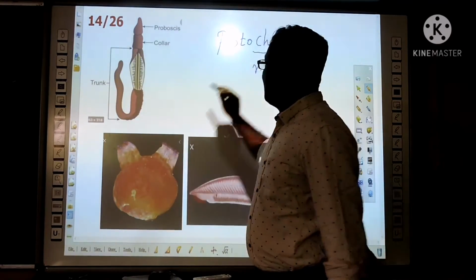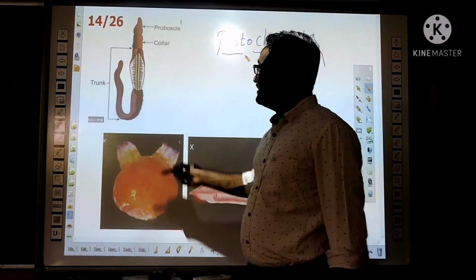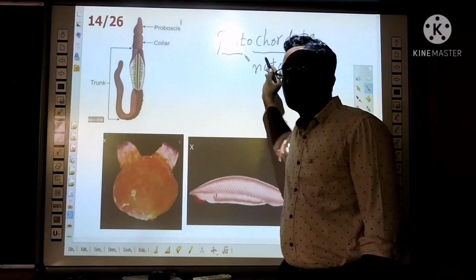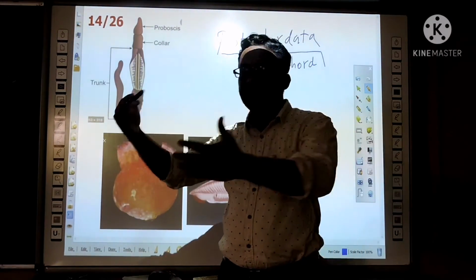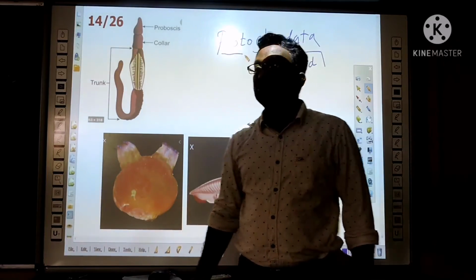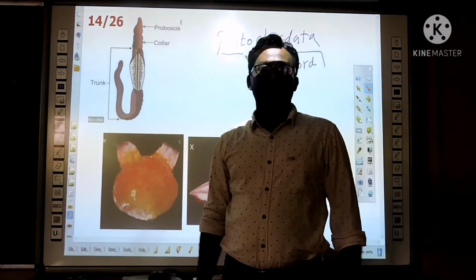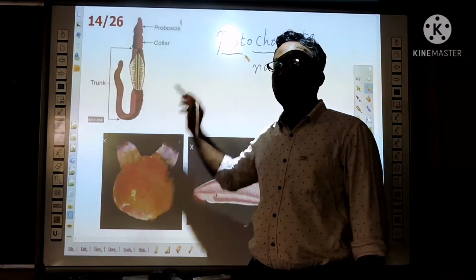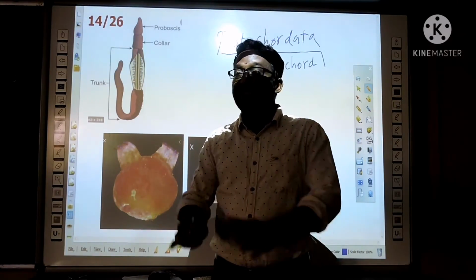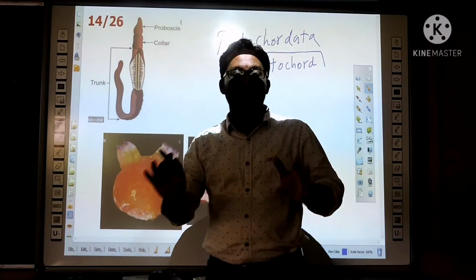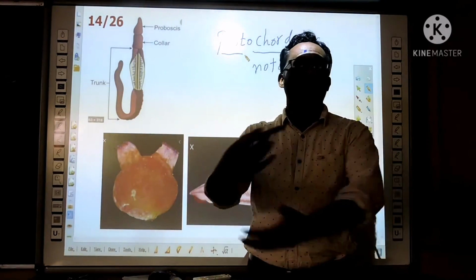They are called Protochordata because these animals do not have the notochord on the back throughout life. In some life stages only they have the backbone or notochord. This notochord separates the nervous system from the alimentary canal. This arrangement helps to attach the muscles to the notochord, and that helps for movement.